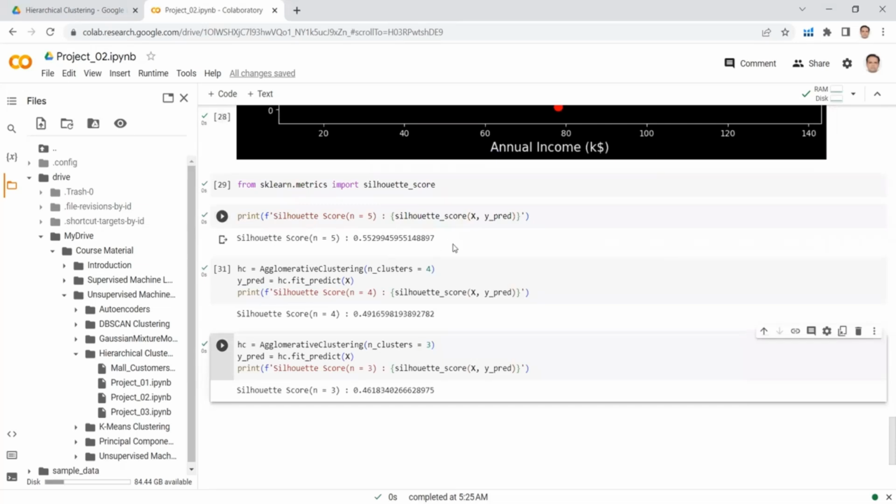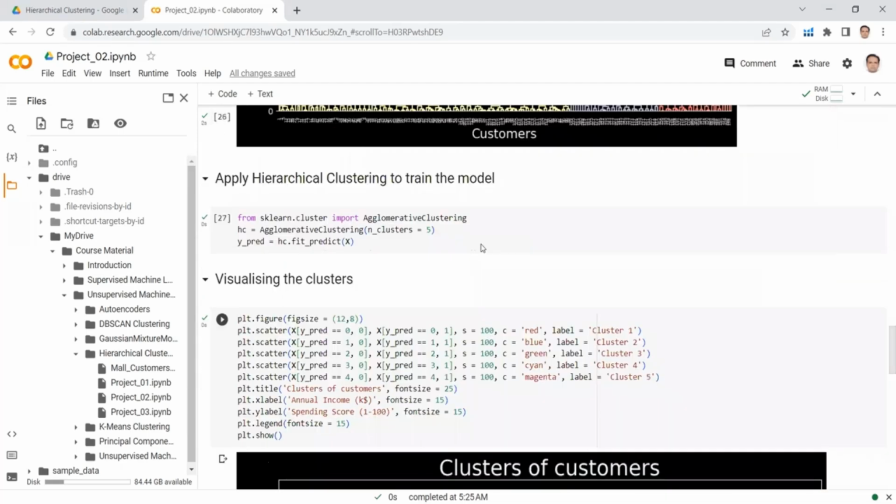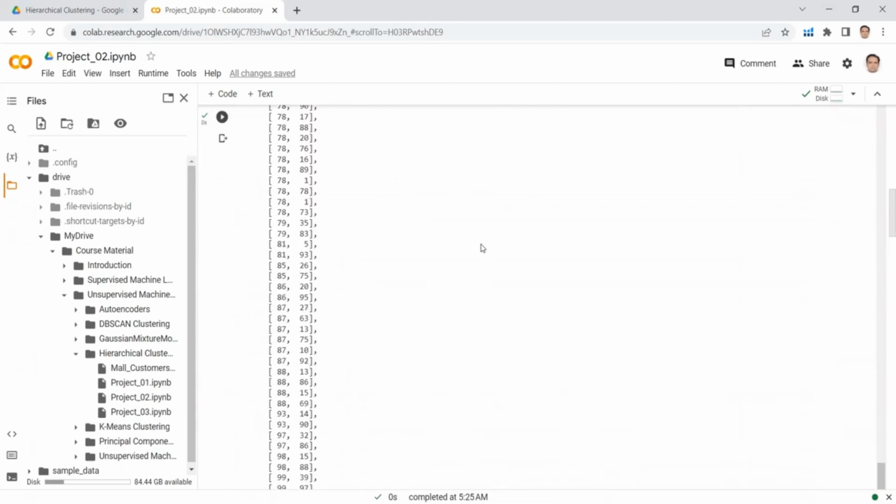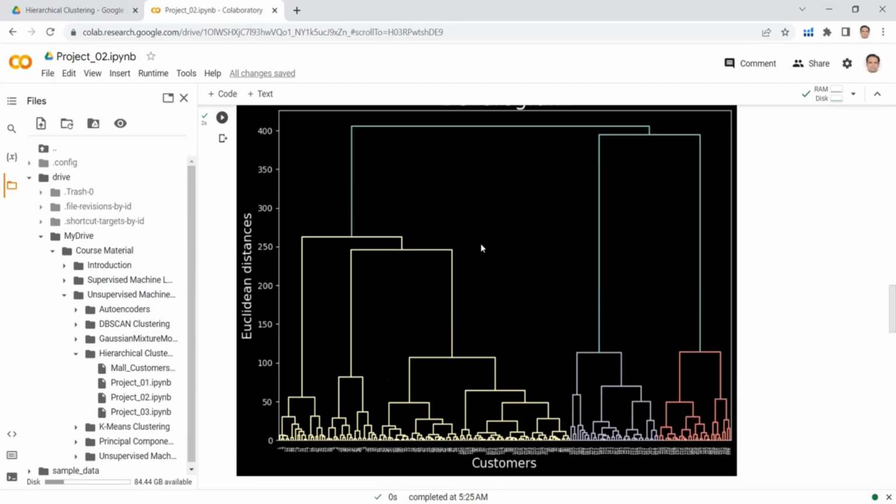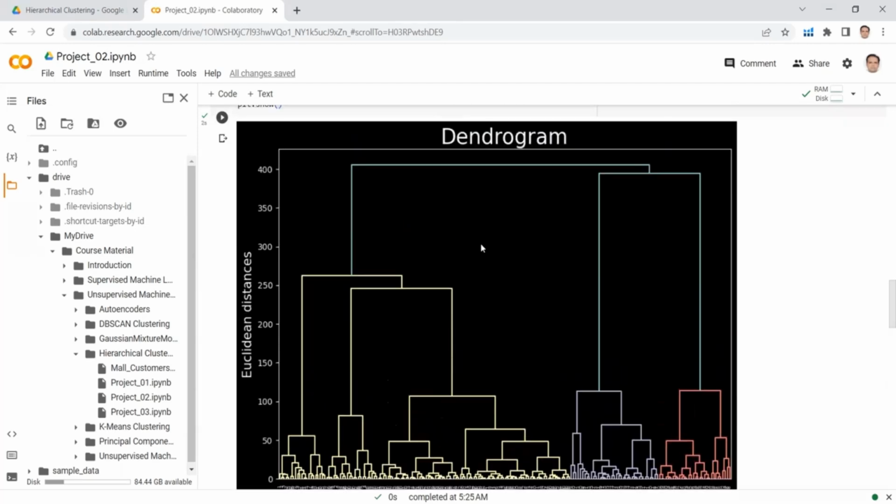So in this lecture, we saw how to implement hierarchical clustering on a dataset known as customer dataset, and we can see that the dendrogram of this dataset was very challenging. So I hope you understood this project.